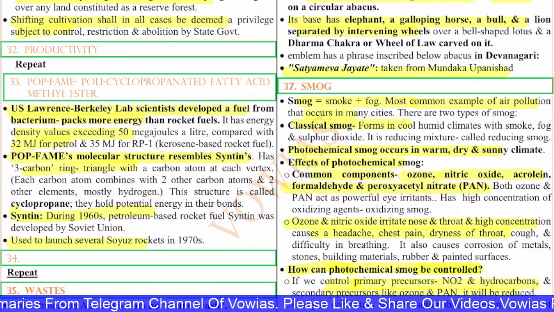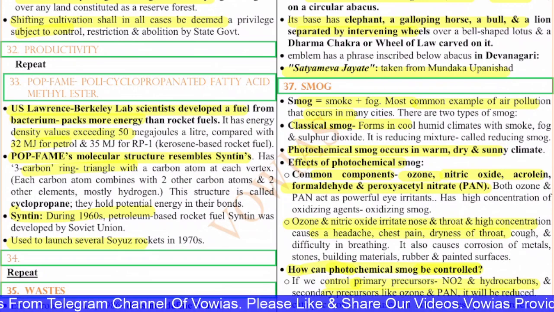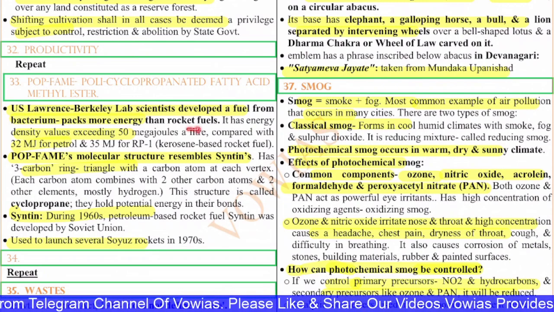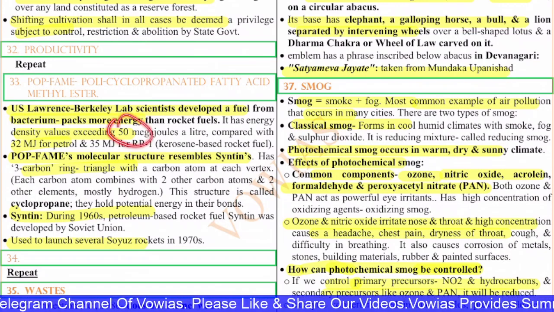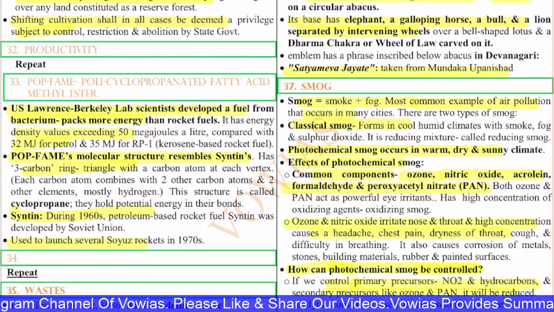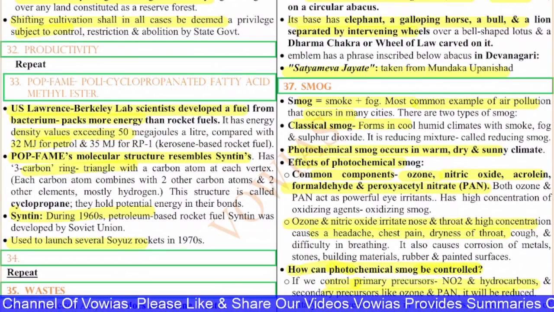The US Lawrence Berkeley Lab scientists have developed a fuel from bacterium that packs more energy than rocket fuel. It has energy density values exceeding 50 megajoules a liter, compared with 32 megajoules for petrol and 35 megajoules for RP1, which is a kerosene based rocket fuel.